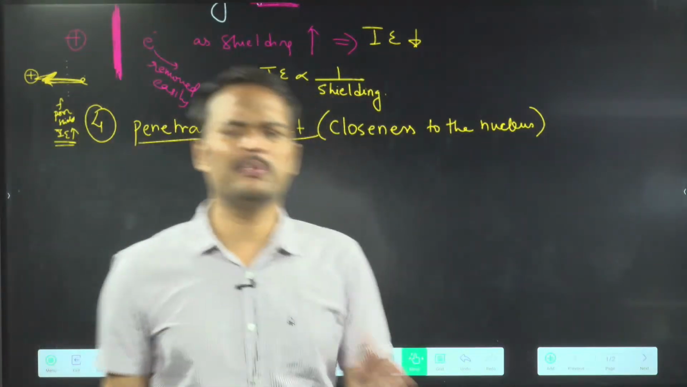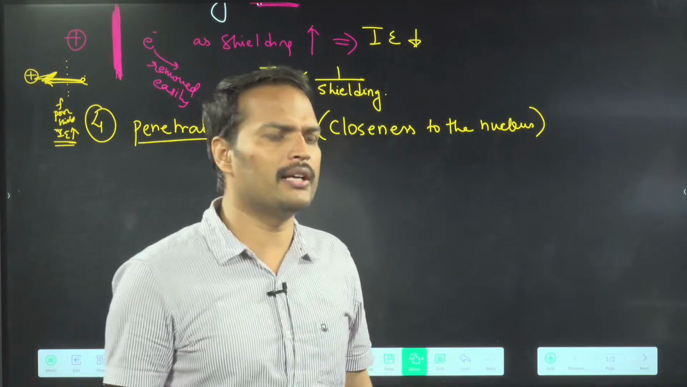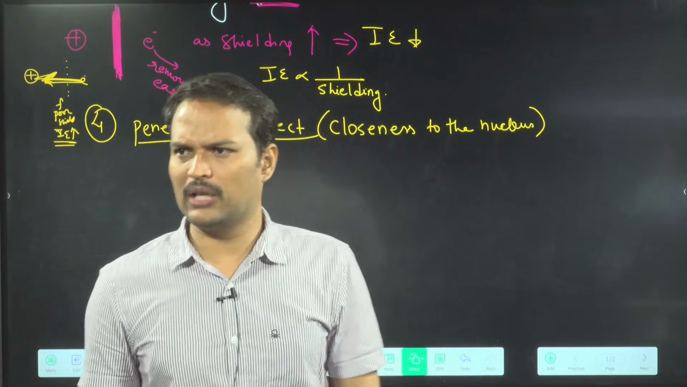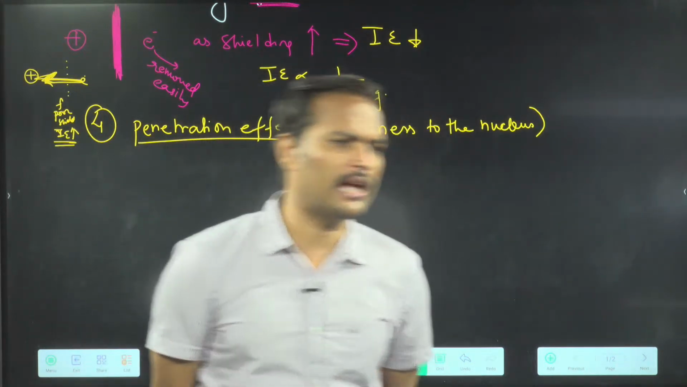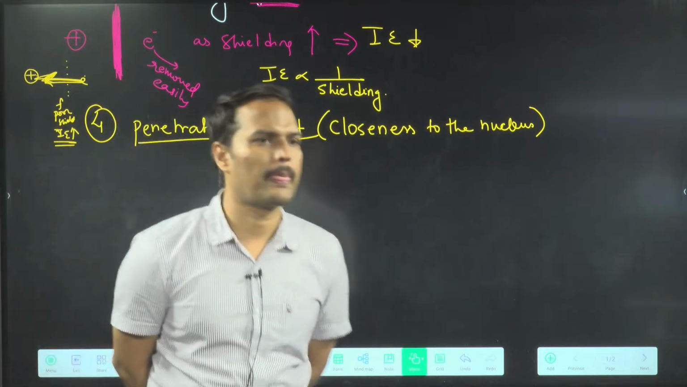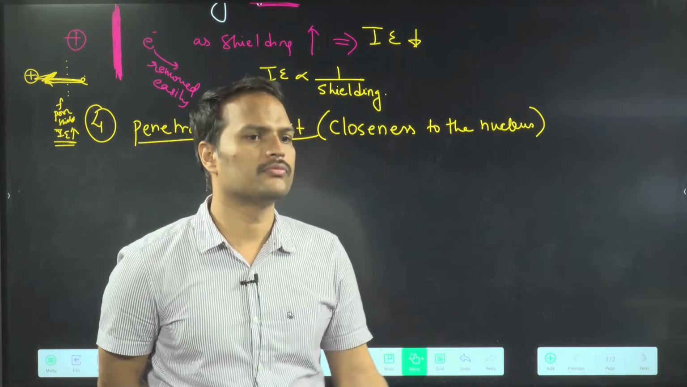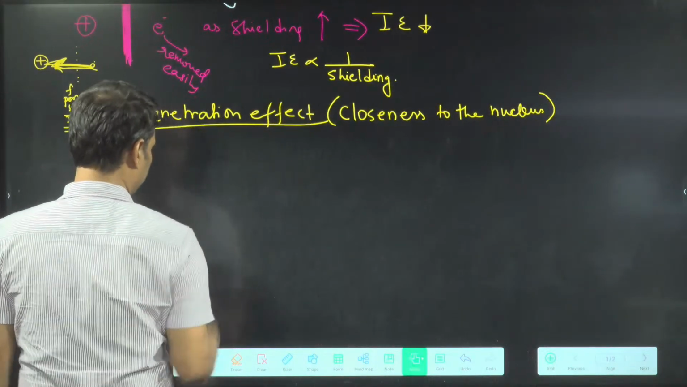Penetration effect simply means what? Closeness to the nucleus. If you are close to the nucleus, can you remove the electron? Tell me. If you are close to the nucleus, can you remove the electron? No. Simple.